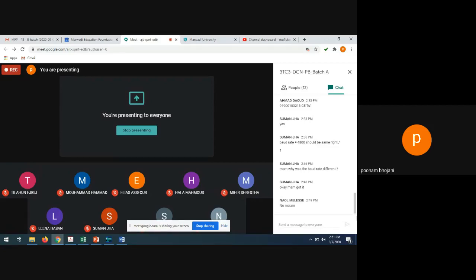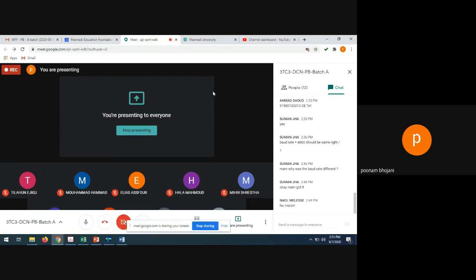In that Cisco Packet Tracer experiment, I am just going to give you a brief introduction and one task, because whenever you go to the next semester, you will learn one more subject related to this, that is Advanced Communication Network, ACN. In that ACN subject, you will definitely go through that tool. So if you have brief knowledge about that tool, you can easily cope with it. That is the task I'm going to explain in the 10th experiment.